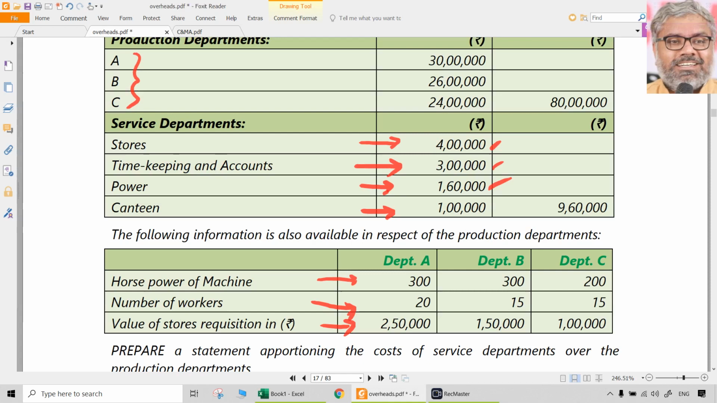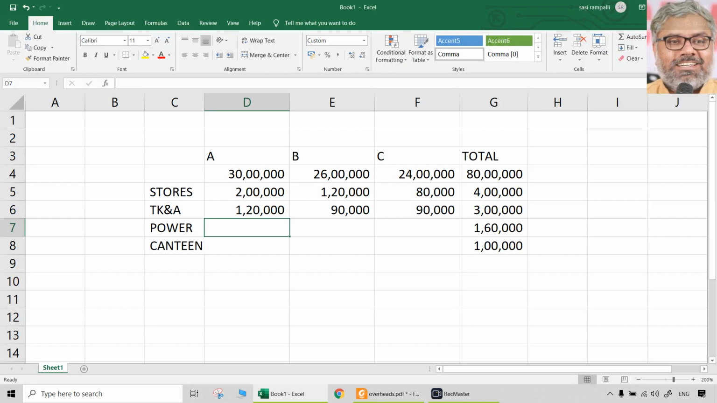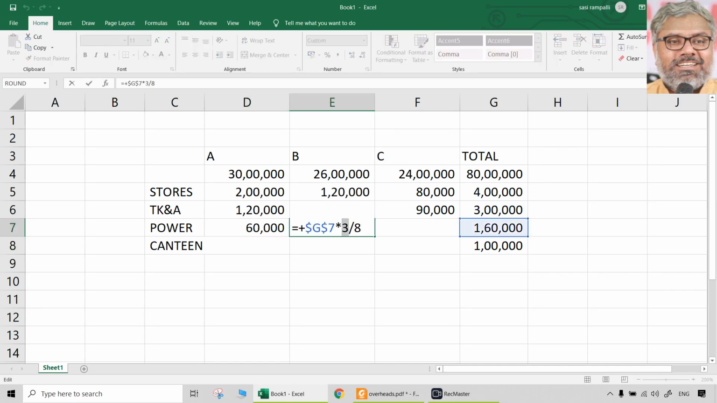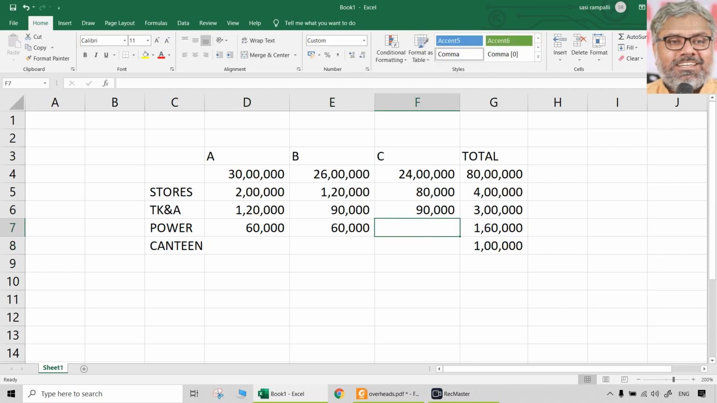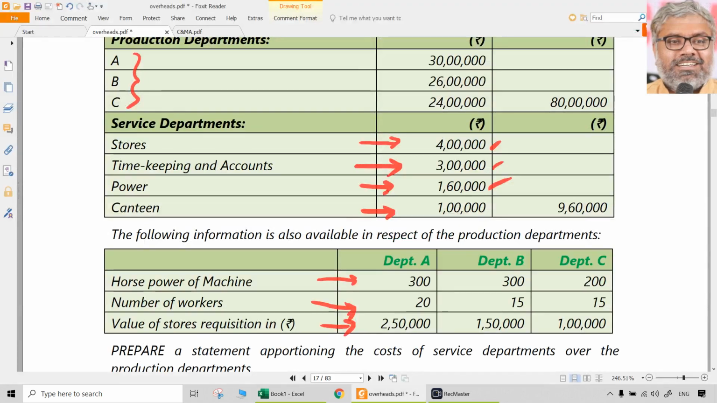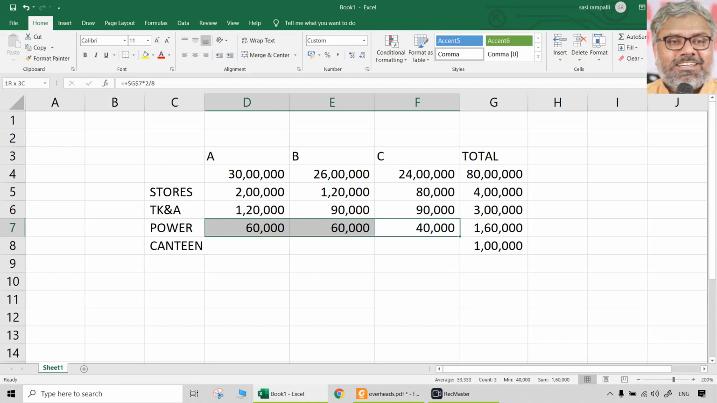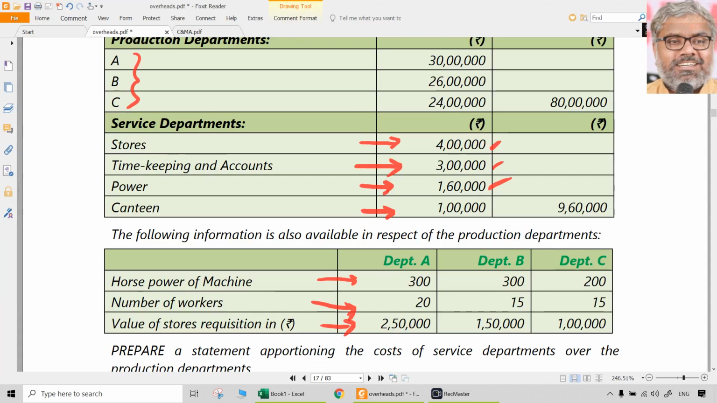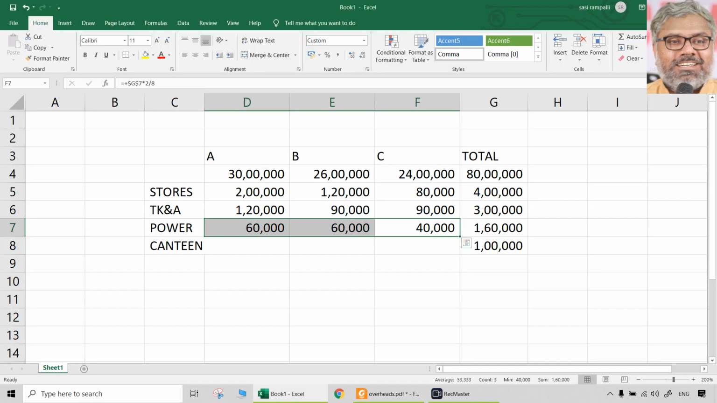Same way power. Power, horsepower is the best basis from the information that is available. So 3 is to 3 is to 2. So divided by 8 into 3. 3 by 8. 3 by 8. Another 3 by 8. And 2 by 8. 3 is to 3 is to 2. That is the ratio in which this 1,60,000 is apportioned to ABC. Total should be 1,60,000.